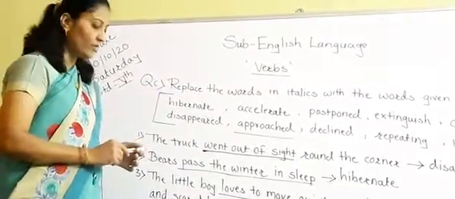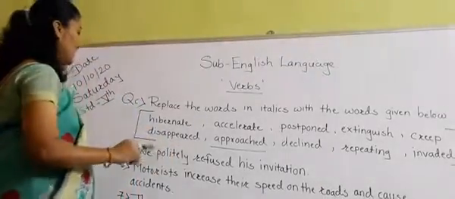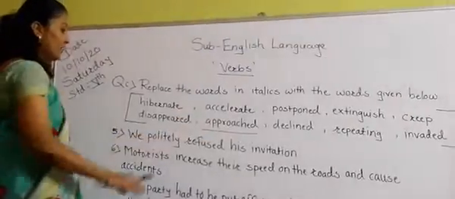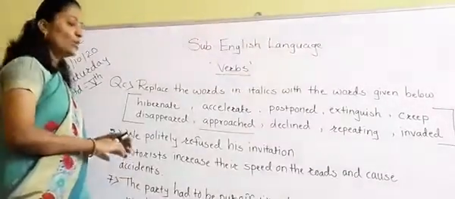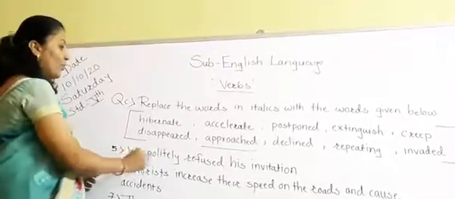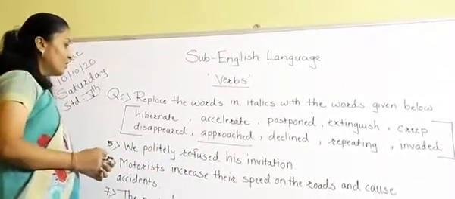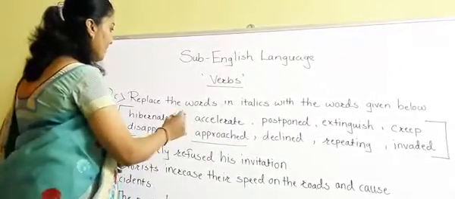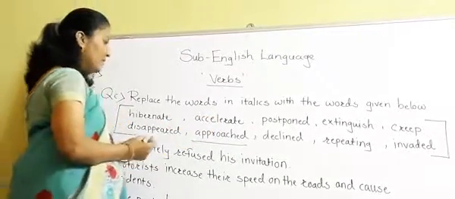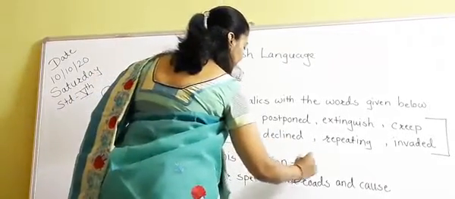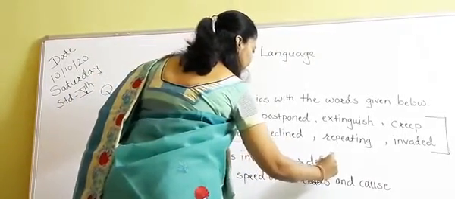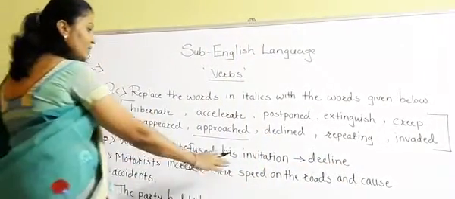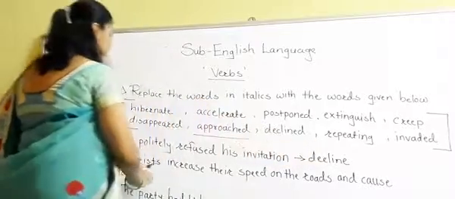So let's move forward. Now students, see the next sentence: we politely refuse his invitation. Refuse means to say no clearly. We politely refuse his invitation. So which word comes here? Decline. The answer is decline. Decline means refuse.